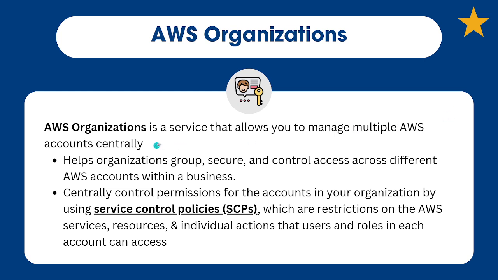All right, so AWS Organizations. We've looked at user groups, and now we're going to look at organizations. So what's the difference? Because they're very, very similar, and it can get a little bit confusing. The key difference is user groups are always tied to a single AWS account. You have your root user, and you can cascade permissions to your user groups.